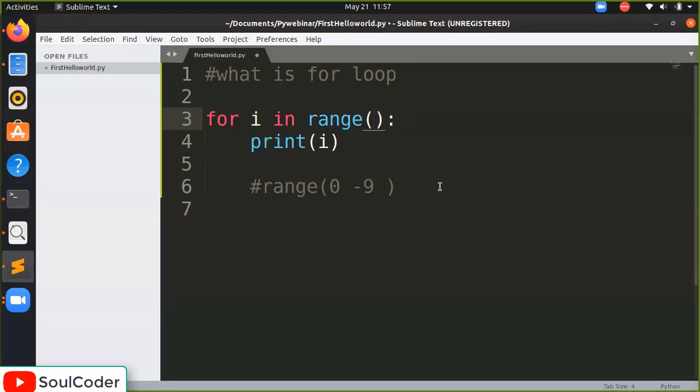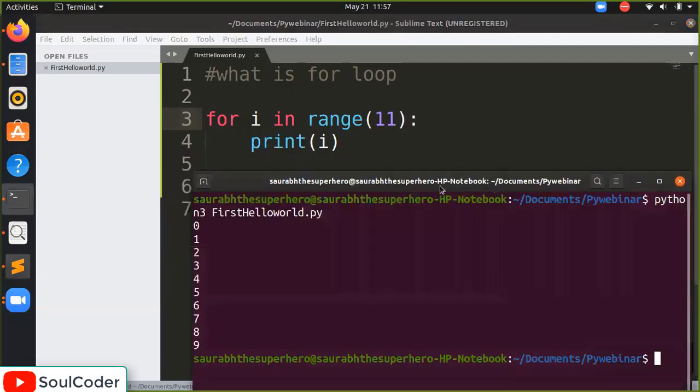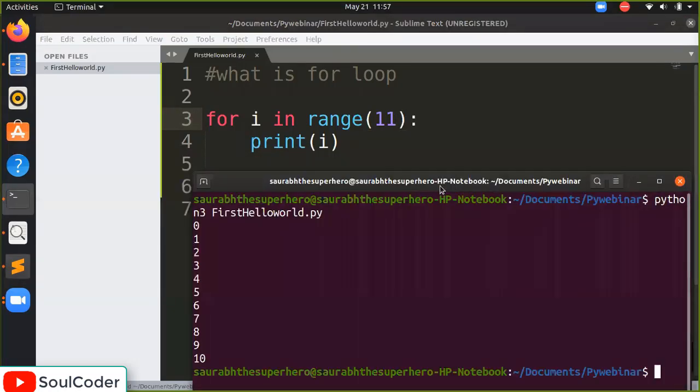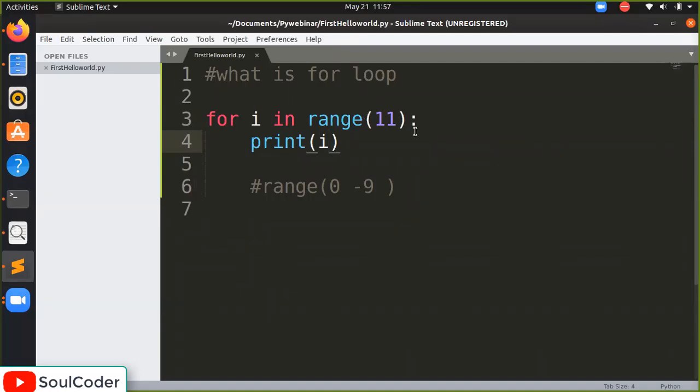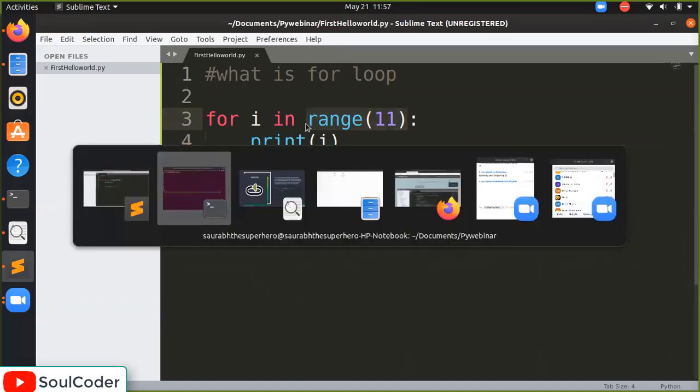So if I want to print the 10, I have to write 11 here. How? I'm making it clear again. When we say 11, it will print up to 10 here. So we can do multiple things with this range function. Let's move toward the slides.